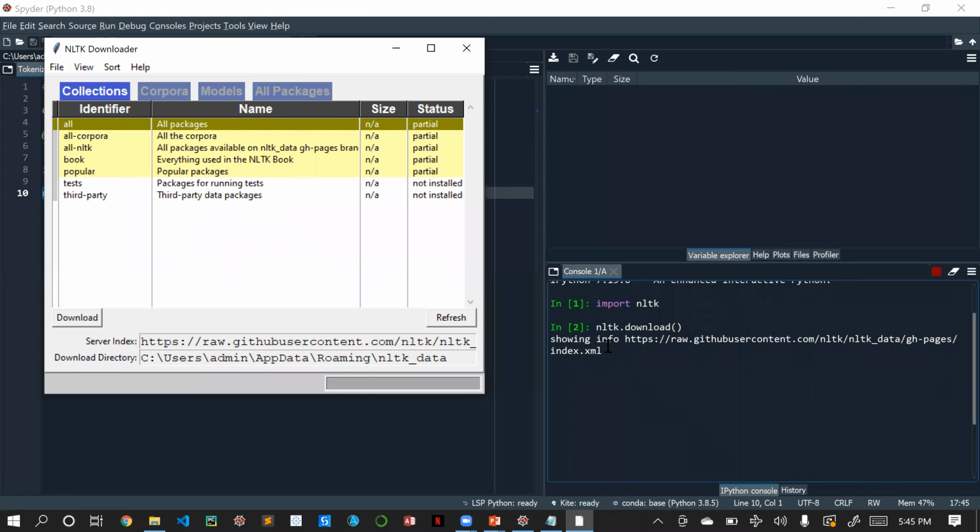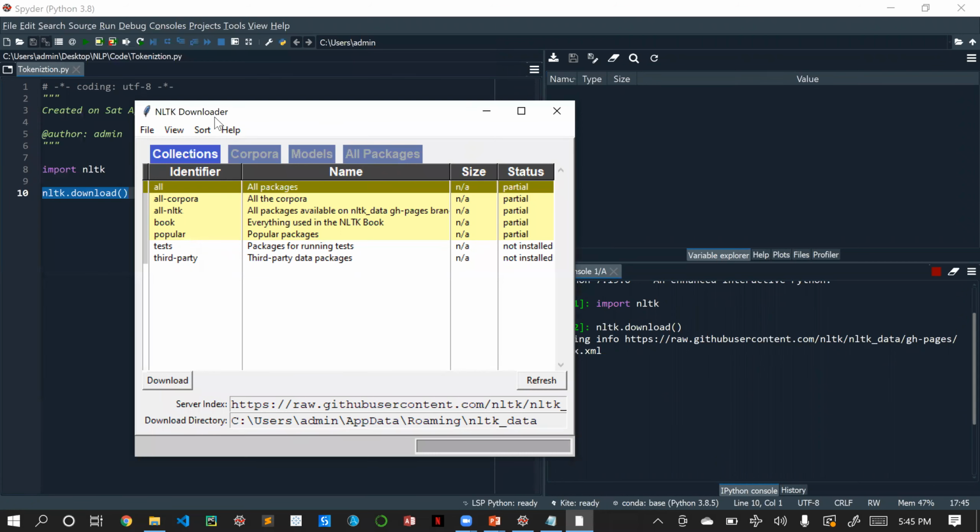So after a few minutes, we will get a window something like this. This window is known as the NLTK downloader. In this NLTK downloader, there are different identifiers and collections. It's nothing but the libraries. So we need to click on all, and then click on download.